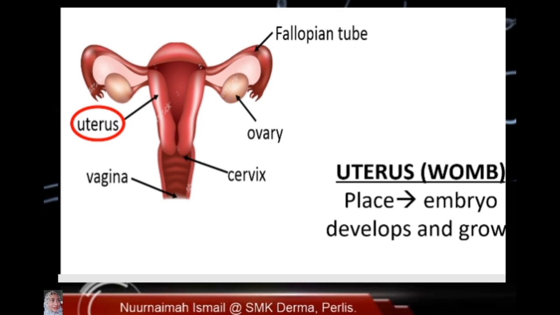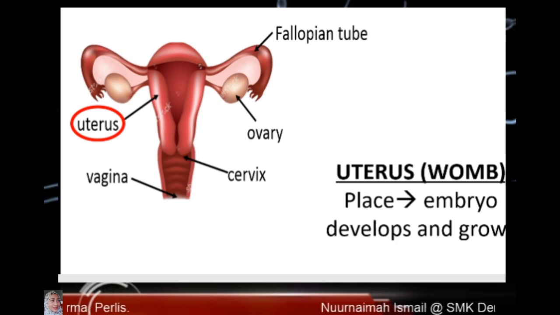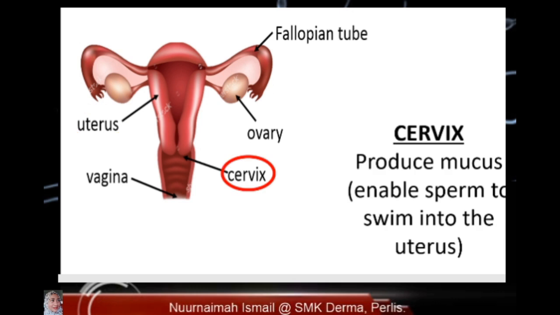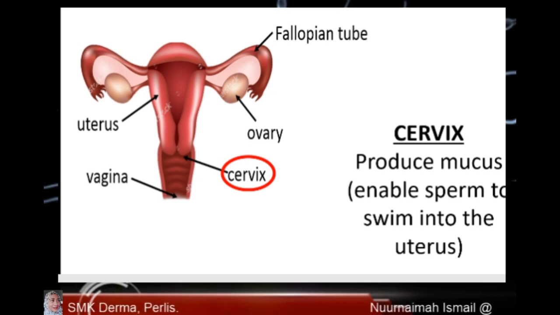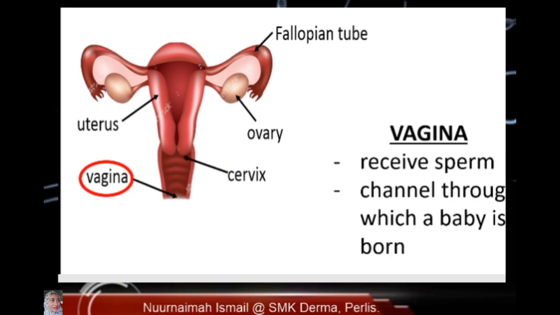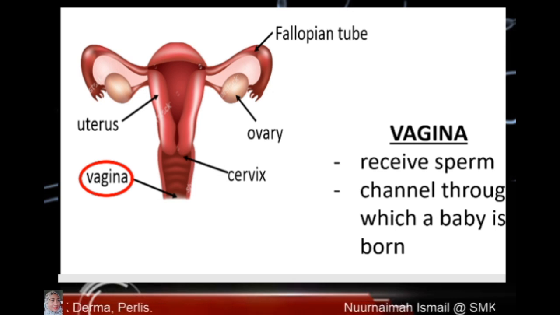This one is uterus or womb, a place for embryo develops and grow. Cervix produce mucus. This mucus enables sperm to swim into the uterus. Vagina receive sperm and channel through which a baby is born.